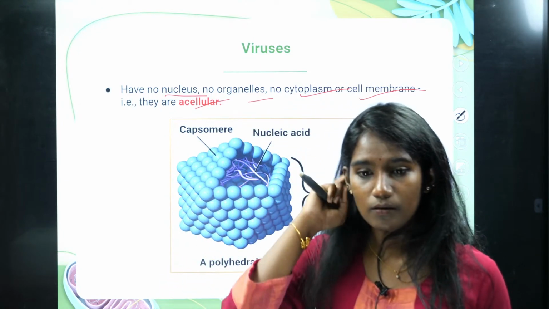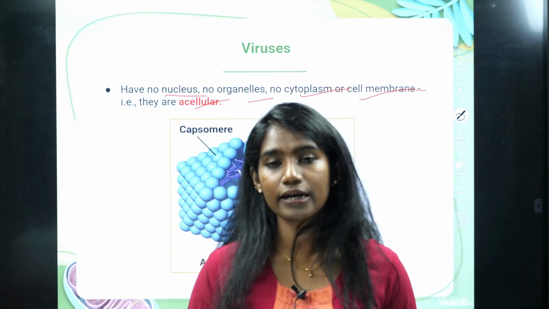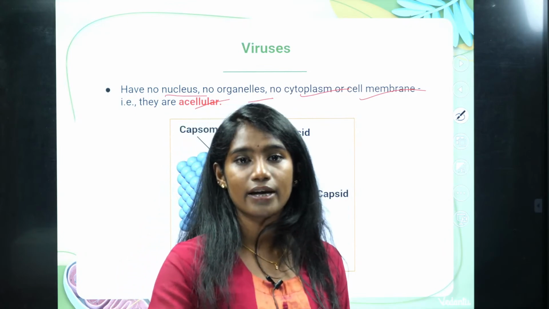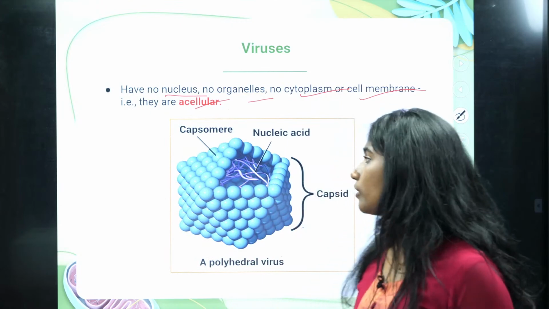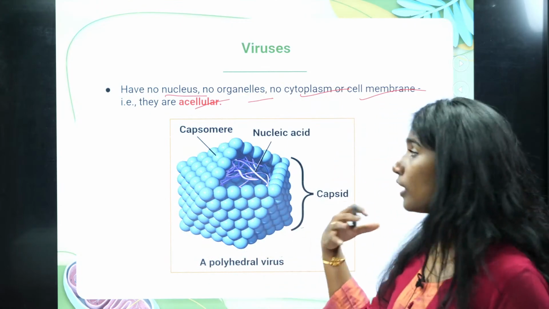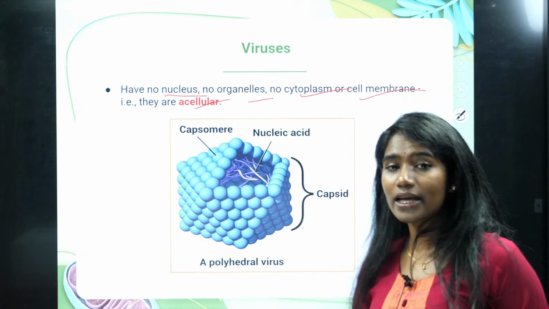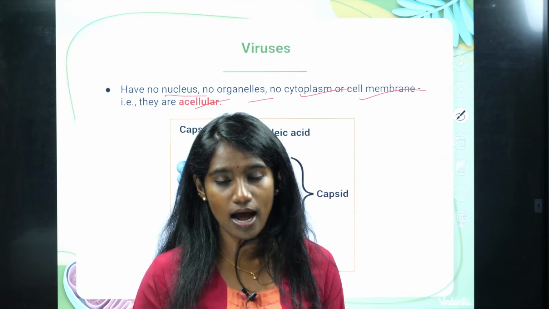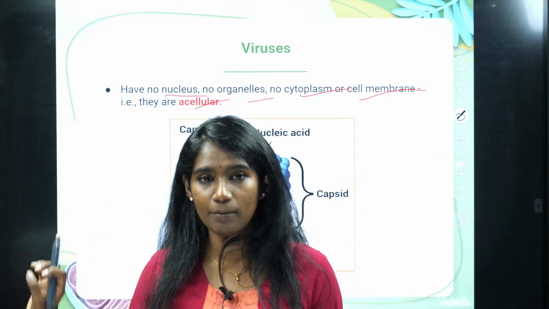Okay. And you all know, right, it is not that easy to design a medicine for viral infection. Why? The reason is very simple. See, like I told you, the viruses don't have anything. They don't have a nucleus, organelle, cytoplasm, nothing. What they carry is only the genetic material, either DNA or RNA. So the thing is, it's because they don't have any cellular machinery.